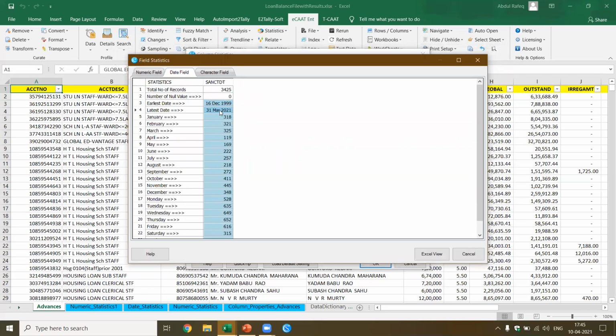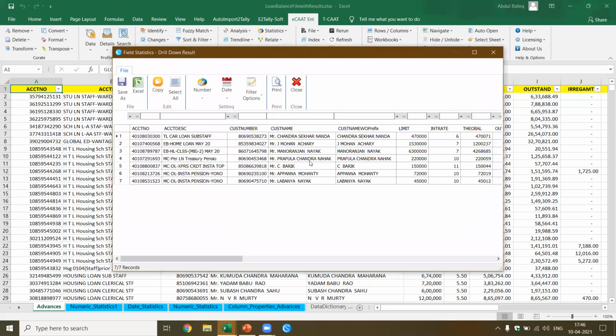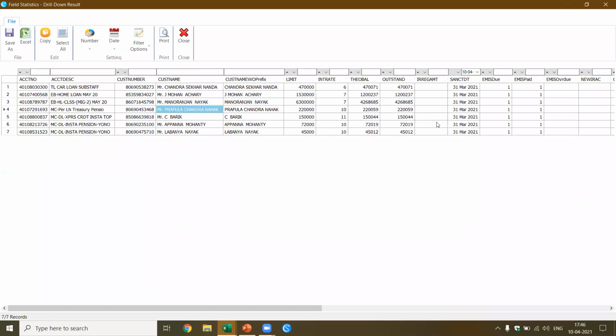Now, latest date, I want to see what that manager is doing on 31st March granting loans. Why did he grant loans on 31st March? And double click on this. No, not one loan. He has granted multiple loans on 31st March 21. What is the sanction date? These are the sanction dates. Now you find these are the limits. Now here you find 63 lakhs has been granted on 31st March.